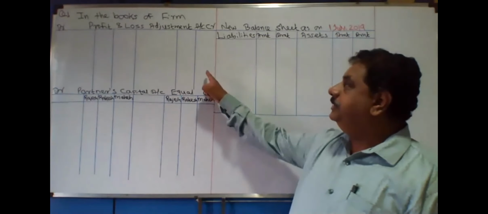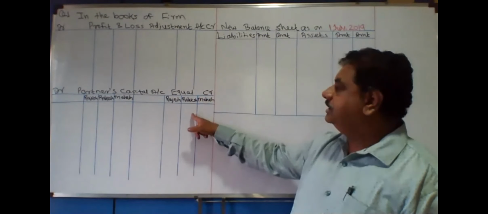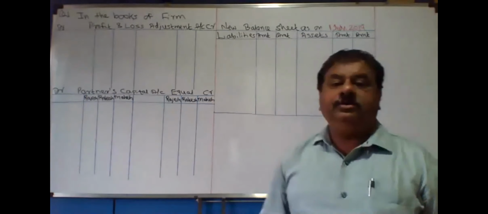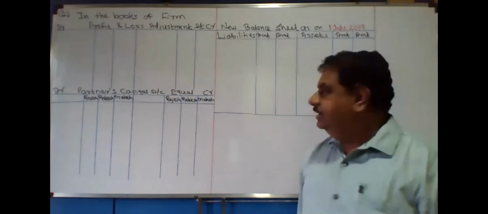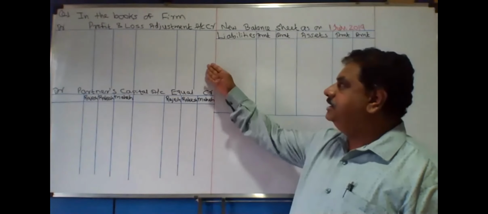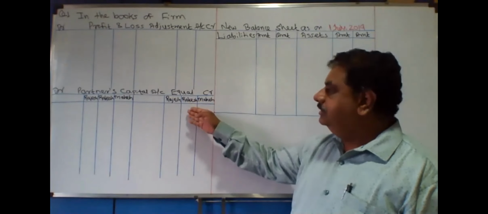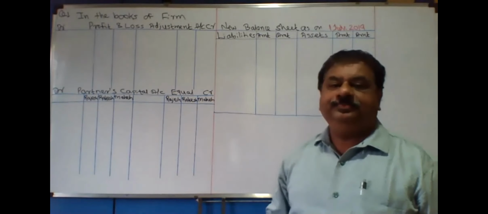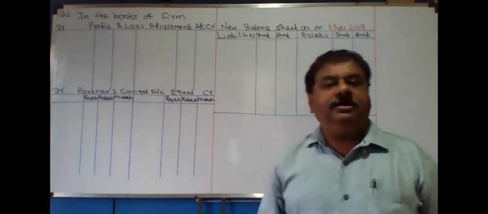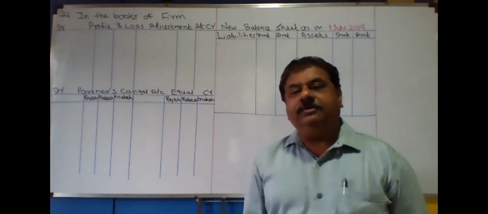You need to prepare the profit and loss adjustment account, partners capital account, and the balance sheet. You can prepare on one page also, because that is very small. If not, you can prepare the profit and loss adjustment account and partners capital account on one page, and the new balance sheet on a second page. A working note is also coming below, and we will have to prepare the working note as well.